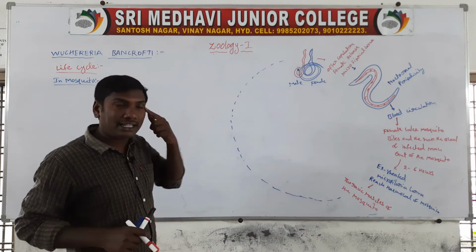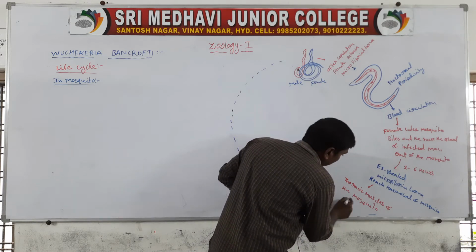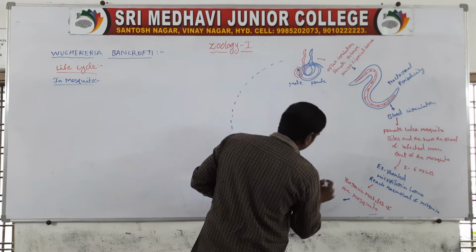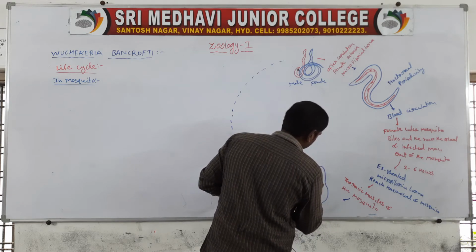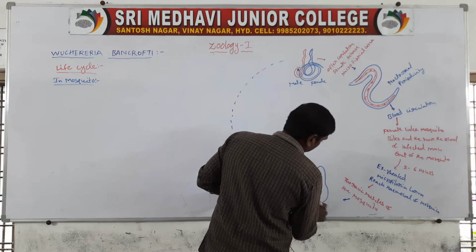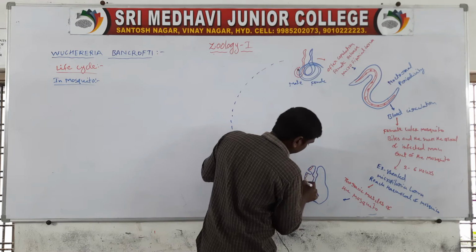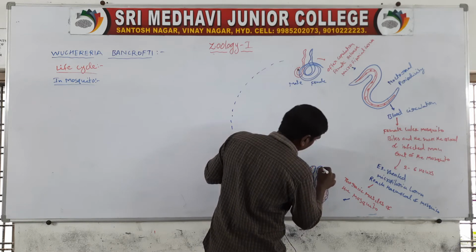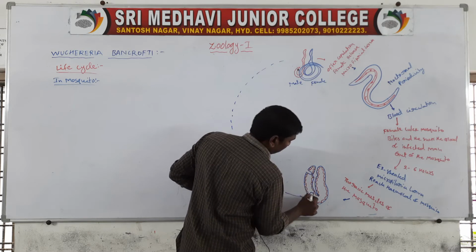In the thoracic muscles, the larvae are converted to sausage shaped larvae.